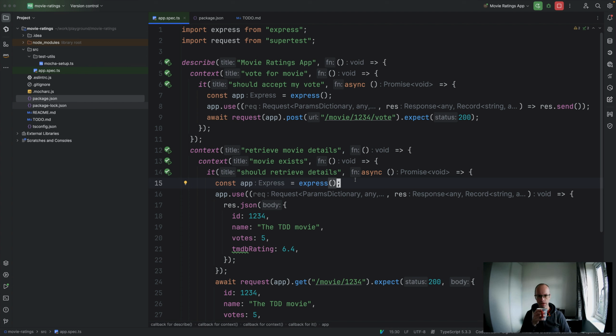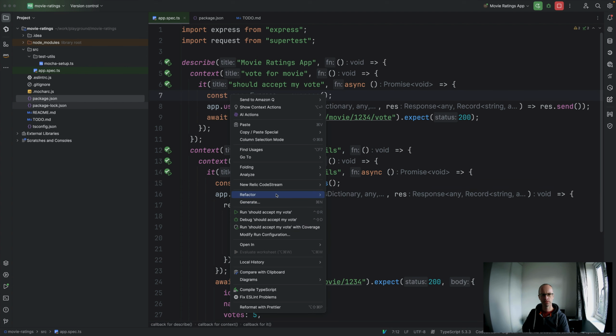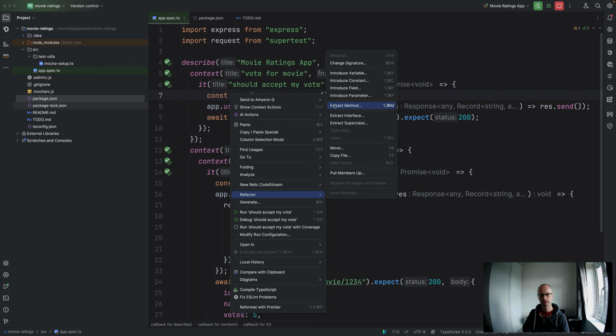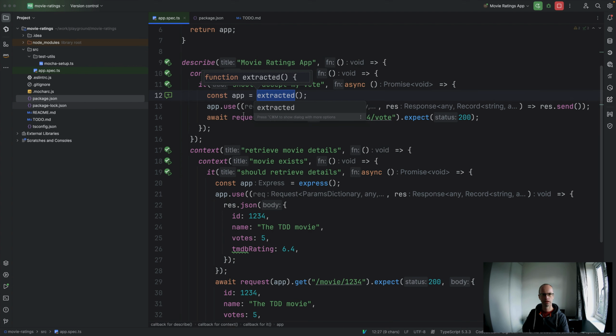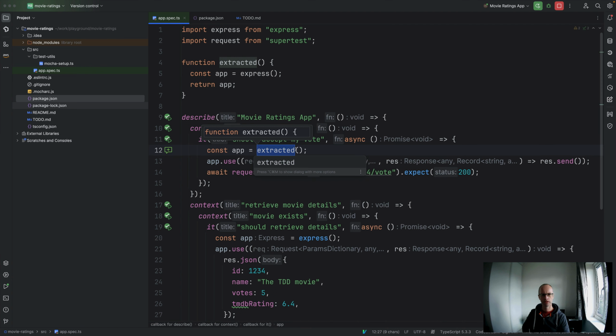So we could see if we can extract that into something more useful. I wonder if we can do that. Here. So if we do refactor, can we do extract method? Extract, create movie app.